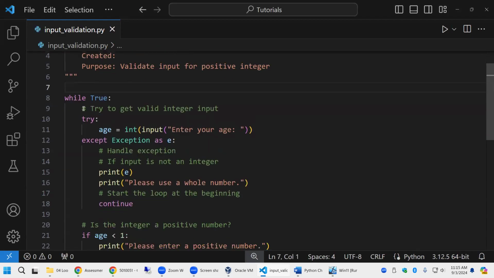So while True, Sonia, how many times does a while True loop go? Until it's false. Right, is True ever going to be false? No. So it's going to keep running and running and running till it breaks. So it's like a menu loop. It's like a game loop. It keeps going and going until you have an exit condition and then you break out of it.